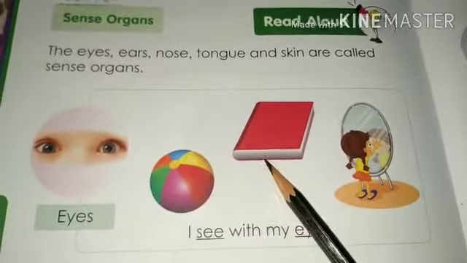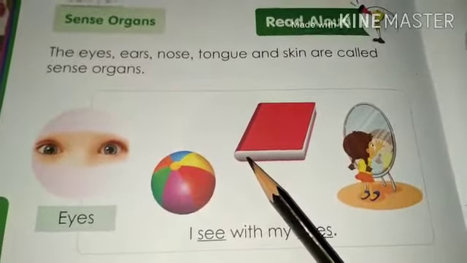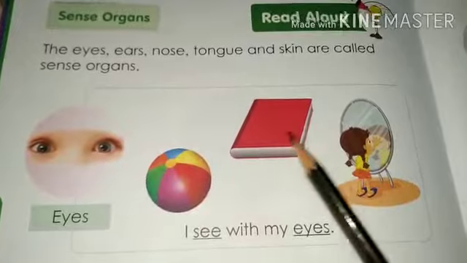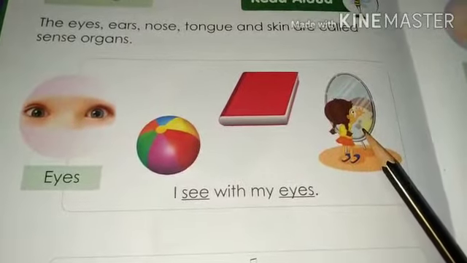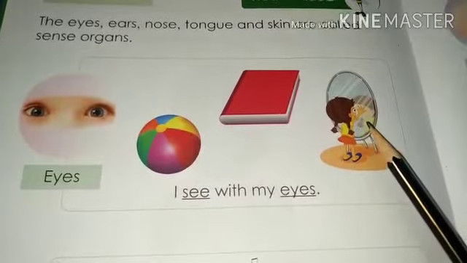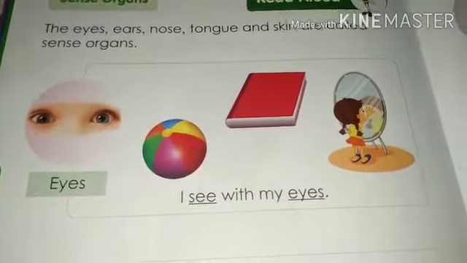Our eyes help us to know the shape of any object. Here you can see the little girl is looking at herself in the mirror with the help of eyes. अपनी आंखों की मदद से वो खुद को देख रही है ना शीशे में.